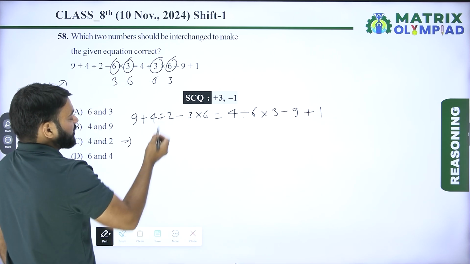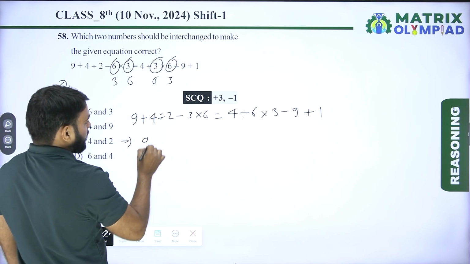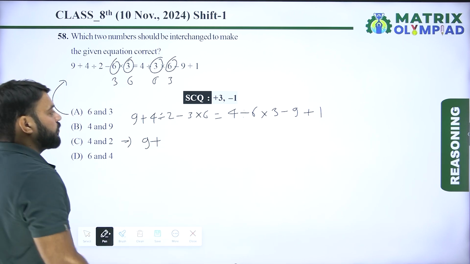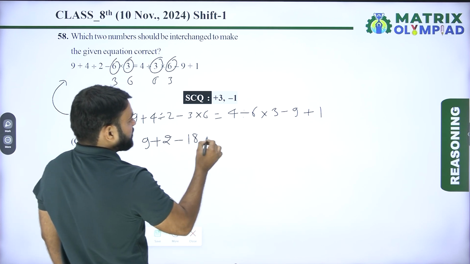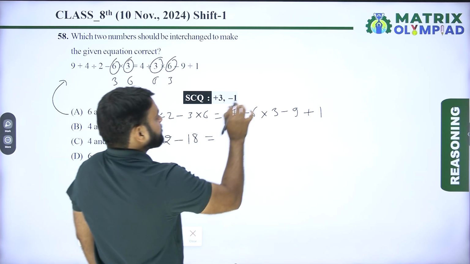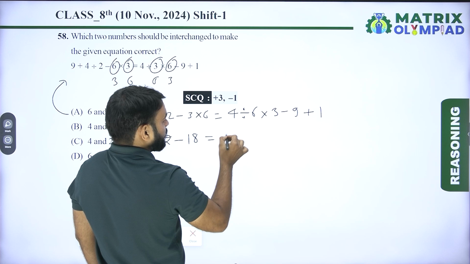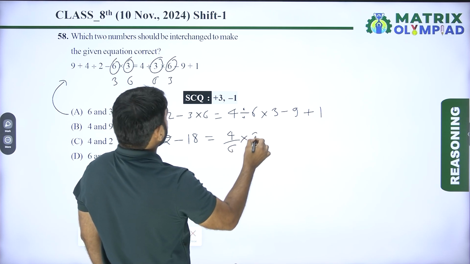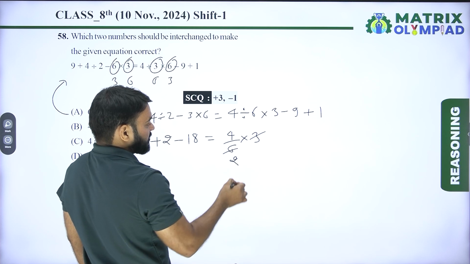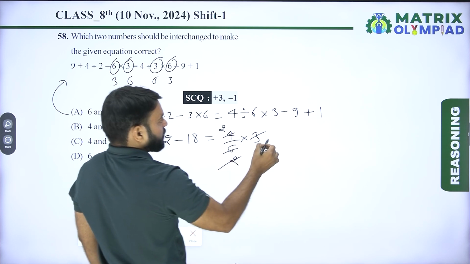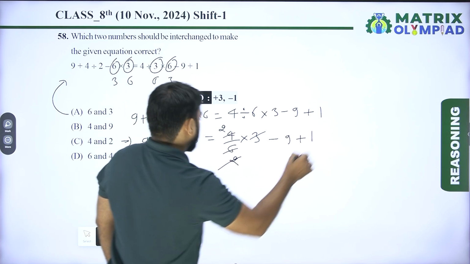Now using the BODMAS rule in this equation, 9 plus 4 divided by 2 means 2, minus 3 multiplied by 6 means 18, is equal to 4 divided by 6 into 3. 3 2s are 6, 6 2s are 4... minus 9 plus 1.